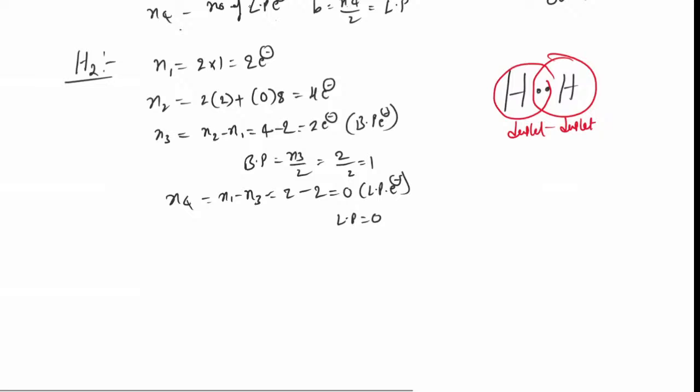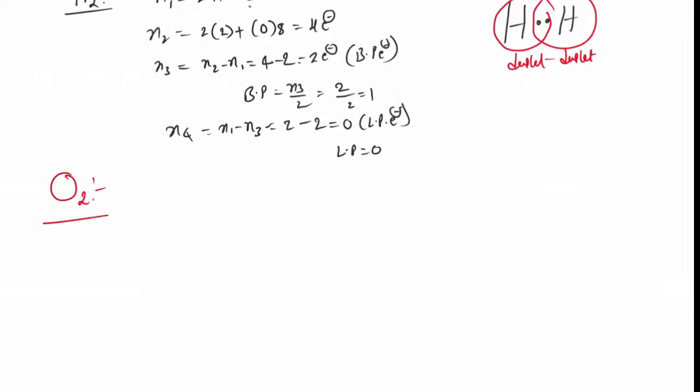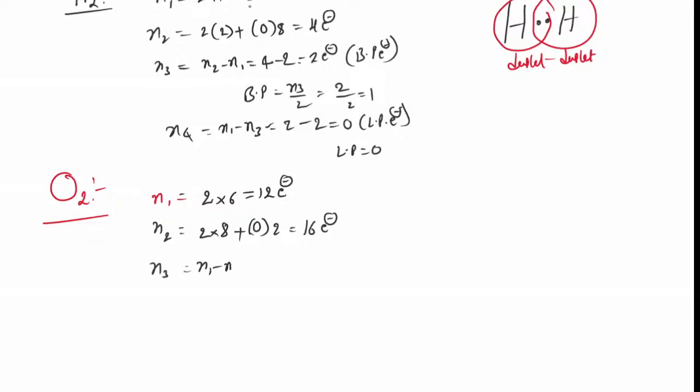Now you go for one more molecule. Let us take oxygen. What is oxygen? N1 is equal to number of valence electrons. Each one has 6 valence electrons, 2 sixes are 12 valence electrons actually present. N2, number of valence electrons to be present to satisfy octet configuration, 2 into 8 plus number of hydrogens 0 into 2, that is equal to 16 electrons. N3 is equal to N2 minus N1, that is 16 minus 12, equal to 4 electrons.